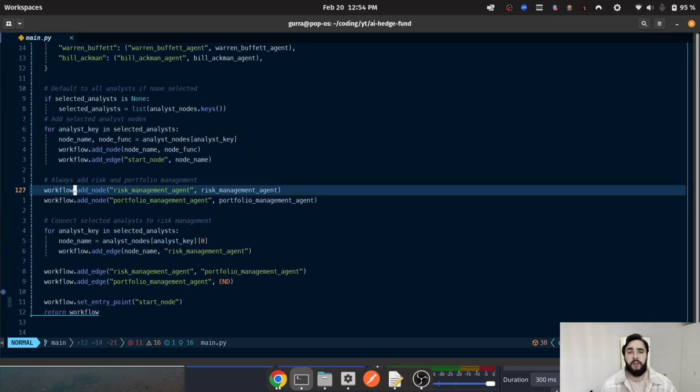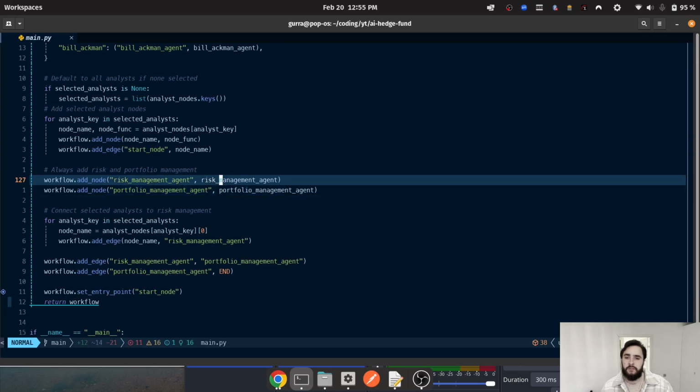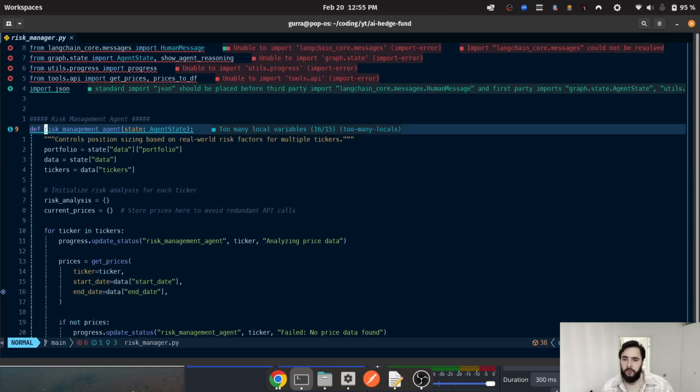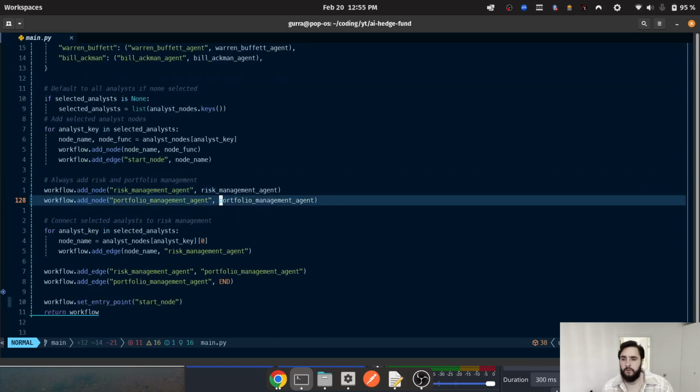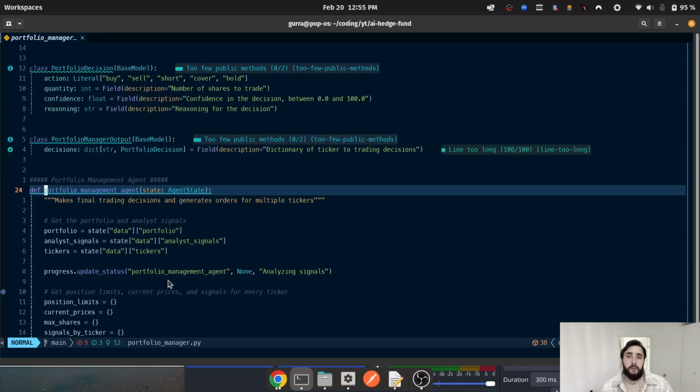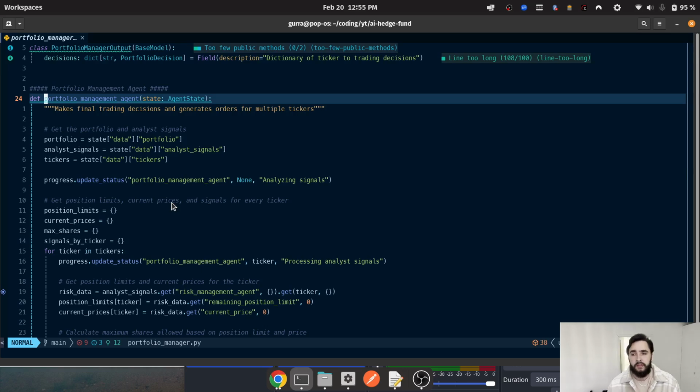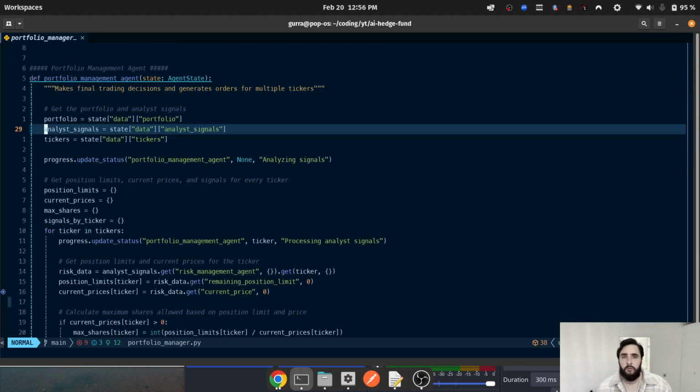What's cool is you can actually have a portfolio of different stocks already, and it's going to analyze this investment in regards to your entire portfolio, which is pretty cool. One of these agents will take a look at your entire portfolio and try to mitigate risk. The other one will make the final trading decision based off of what the other agents have said. And then there's portfolio management, which takes all the previous agents into consideration and tries to come up with a final trading decision for you.